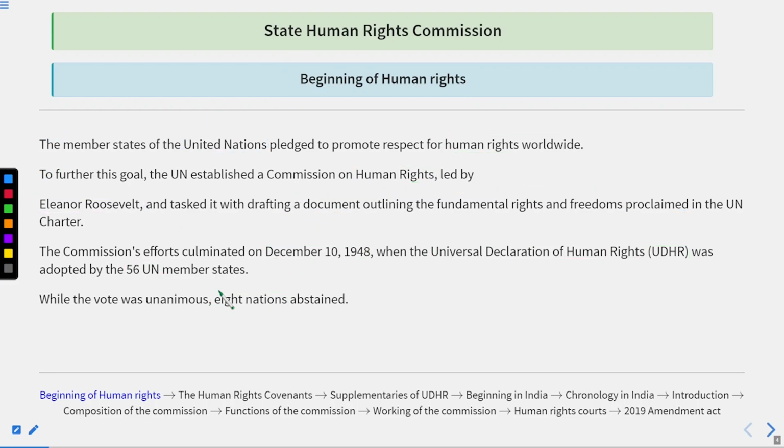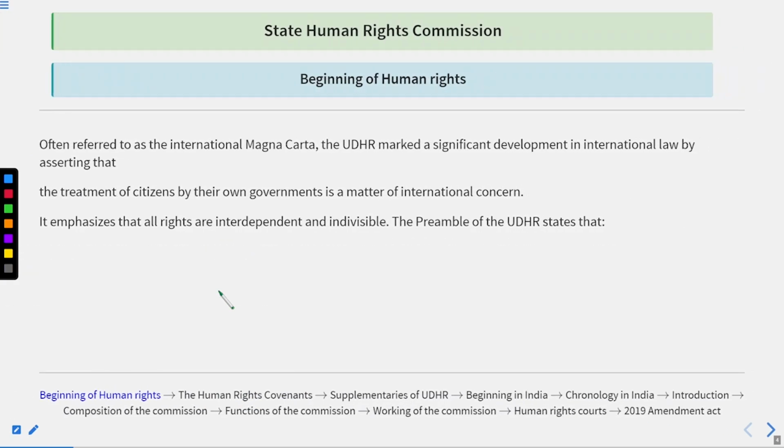All right. Now let's move forward. So basically, this UDHR is often referred to as the International Magna Carta. International Magna Carta means the international document that contains several privileges and rights. UDHR marked a significant development in international law by asserting that the treatment of citizens by their own government is a matter of international concern.